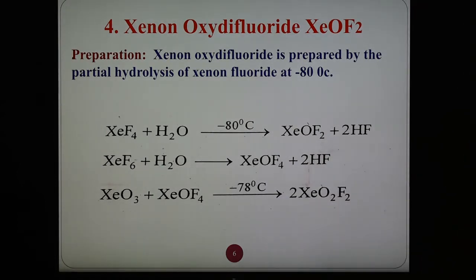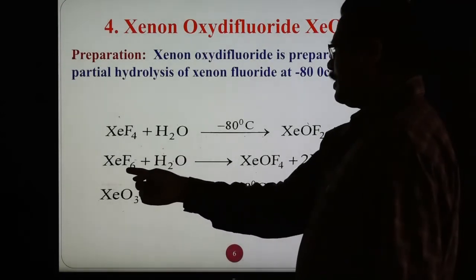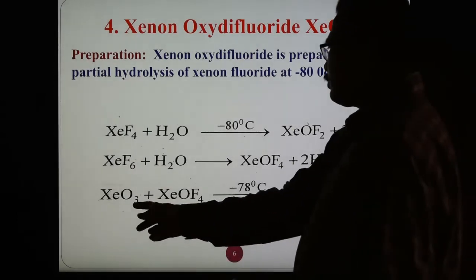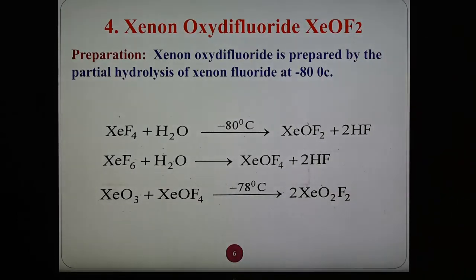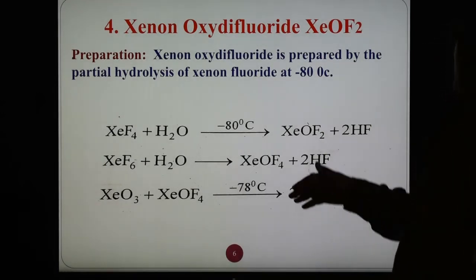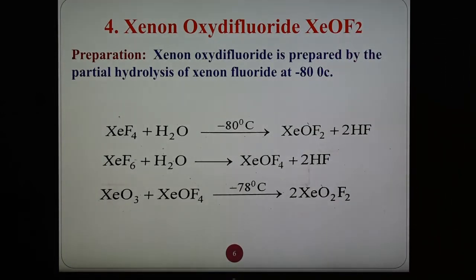Another reaction is xenon hexafluoride reacting with water, forming XeOF4 and 2HF. And xenon trioxide reacts with xenon oxytetrafluoride at -70°C, forming xenon dioxide difluoride. So xenon oxydifluoride can be prepared by these simple methods.